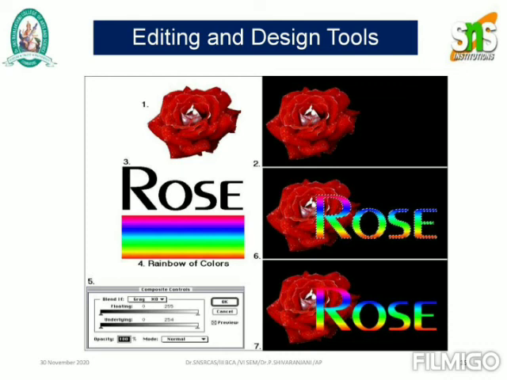You can also provide multiple colors, or if the user needs a single color, you can use single colors or patterns.